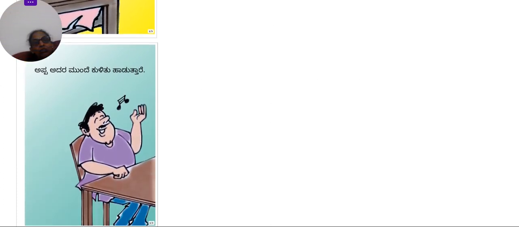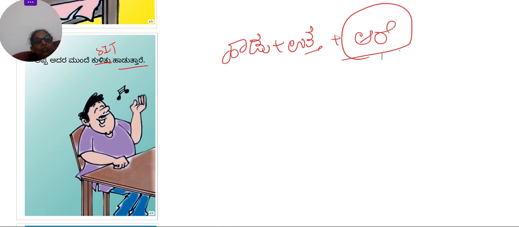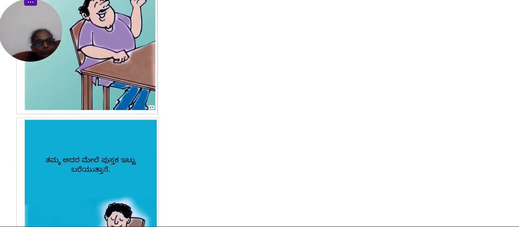Appa adara munde kulitu haduttare. Munde means in front. Okay, so father, kulitu means sit. So father sits in front of the table and he sings. Haduttare. Again, hadu plus utta plus are. Again, are because we are talking about father with respect. Okay. So, appa adara munde kulitu haduttare means father sits in front of it and sings.